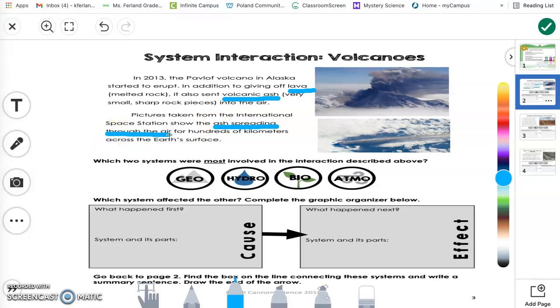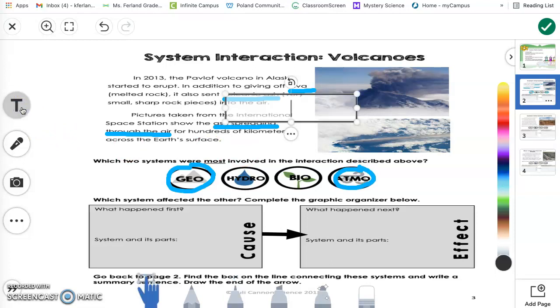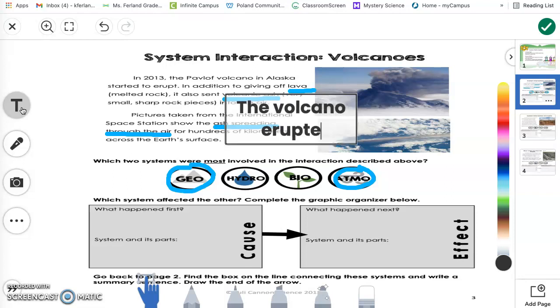So which of the 2 systems were most involved in the interaction described above? In the first paragraph, we see that the volcano erupted lava and volcanic ash, which we know are part of the Earth and the geosphere. In the second paragraph, we notice the ash spreading through the air. Air, we know, is part of the atmosphere. So which system affected the other? What was the cause? What happened first? Well, what happened first is the volcano erupted.